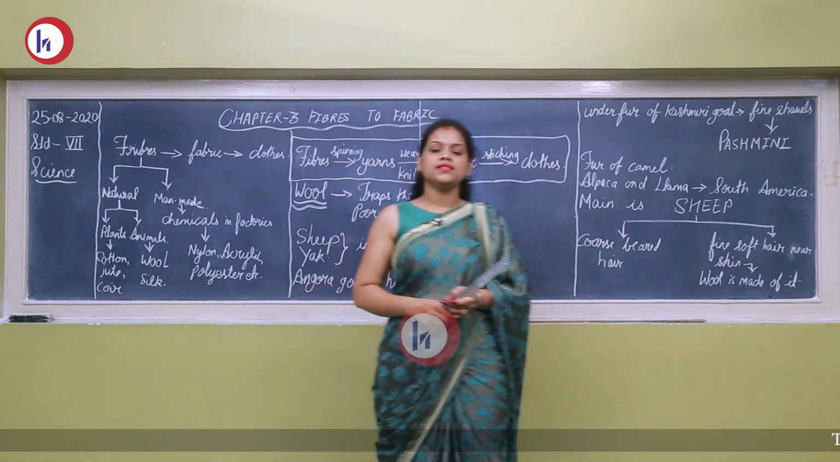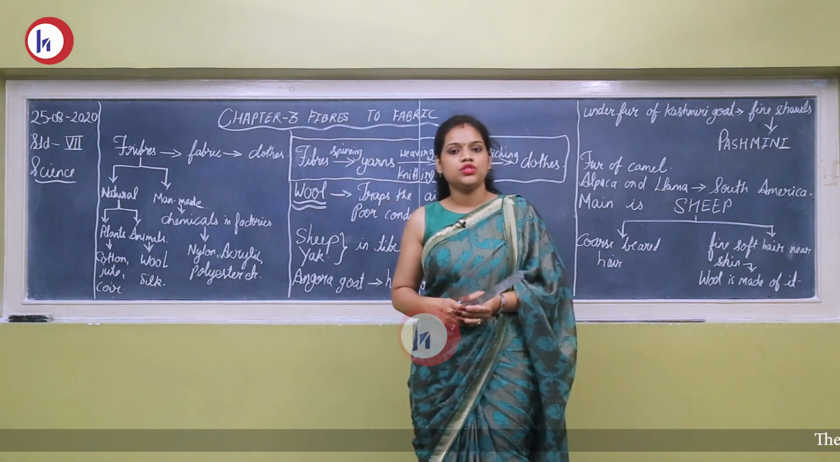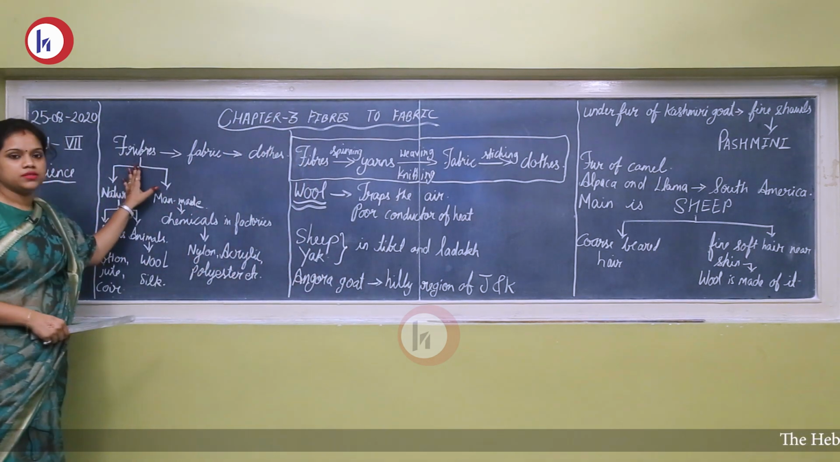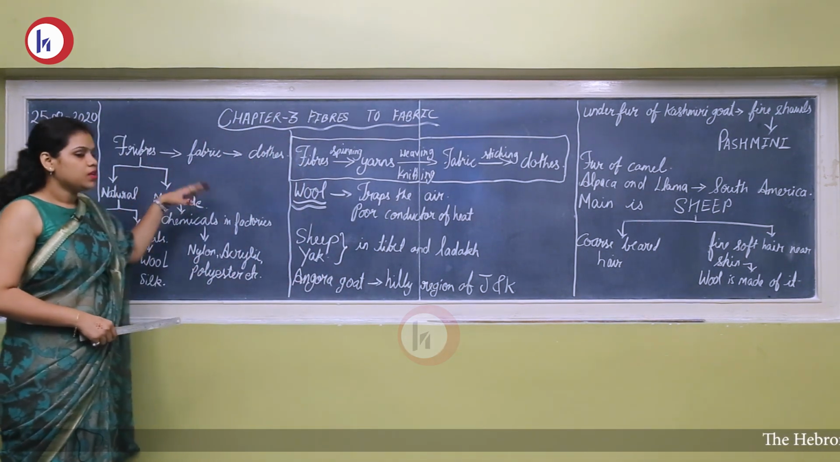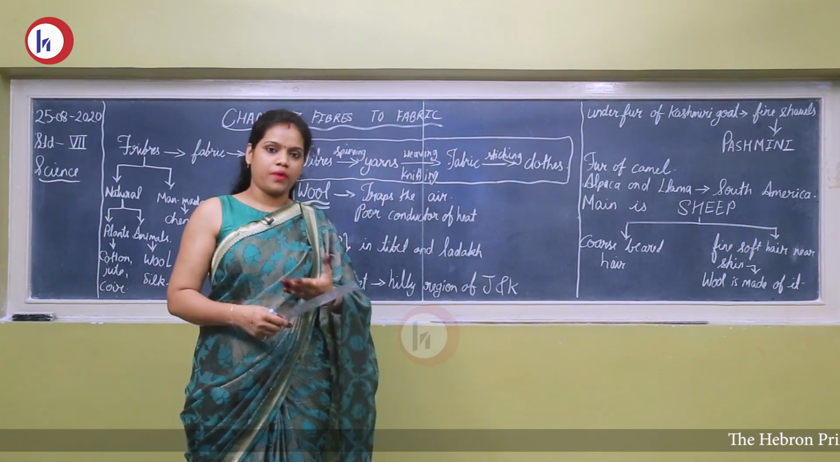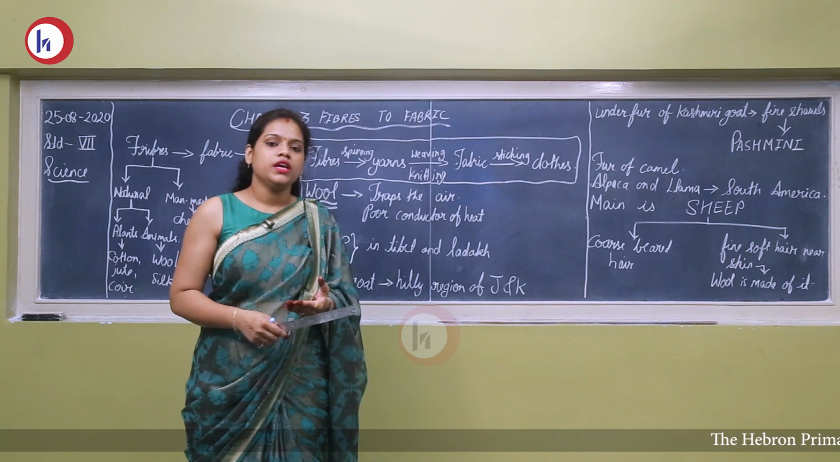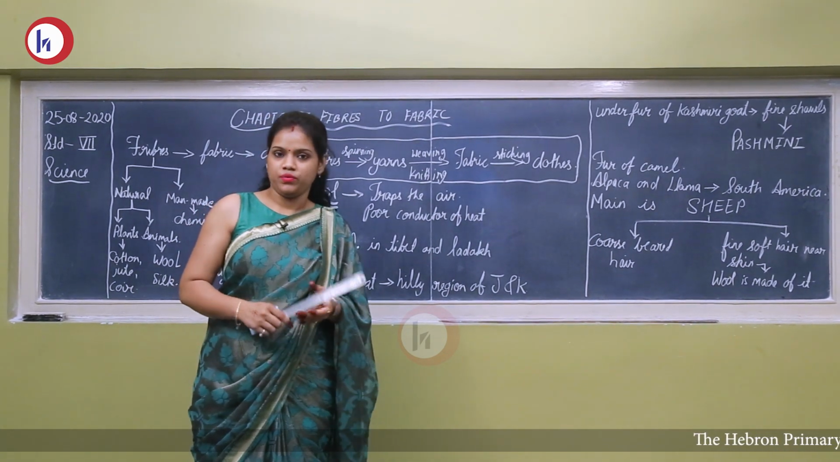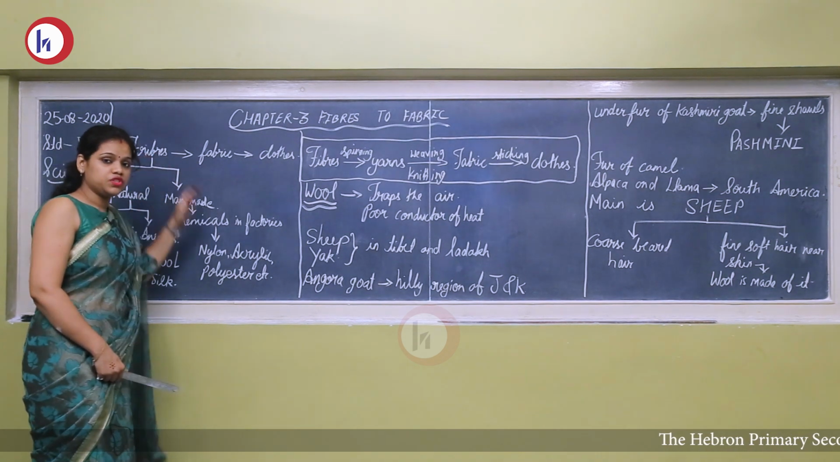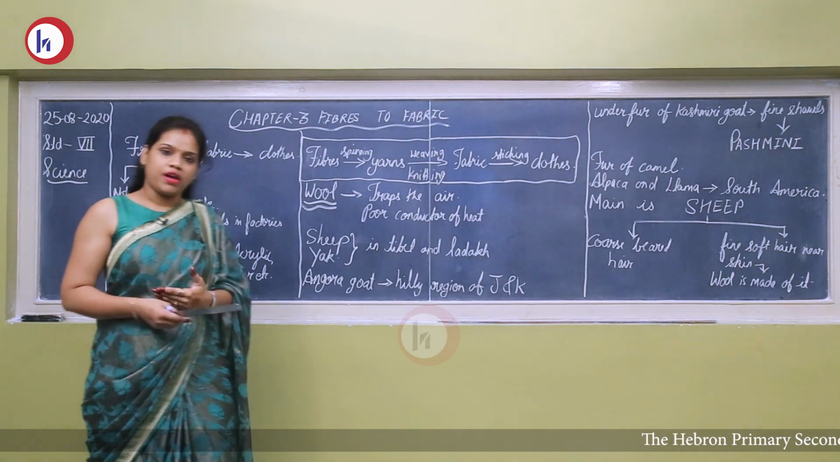So today we will discuss chapter number 3, fibers to fabric. So what is fibers? Fibers means the material which is used to convert it into fabric, and from fabric it is converted into clothes that we wear. Okay, so fibers are the raw materials which we need for making fabric.